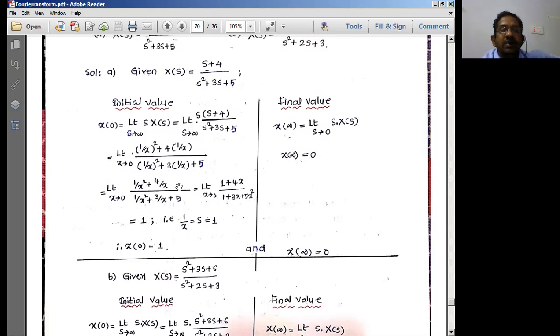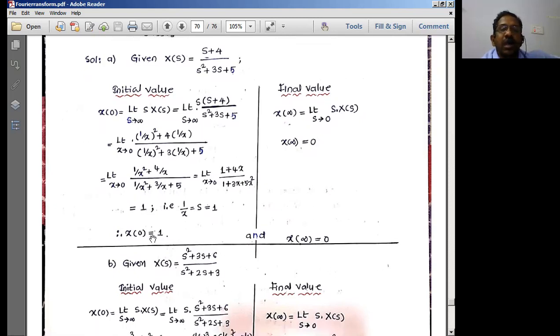By taking the LCM of x square in the numerator and denominator, I'm going to multiply by x square. These two will get cancelled. Finally, I'll be left with this particular equation. Now simply substitute x is equal to 0 here. Once you substitute x is equal to 0, all these terms will get eliminated. I'll be having simply 1. So the initial value x of 0 is equal to 1.